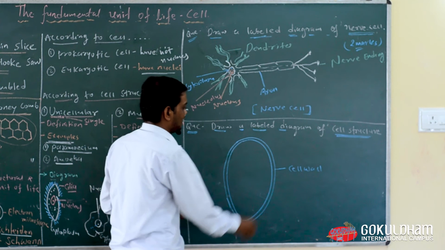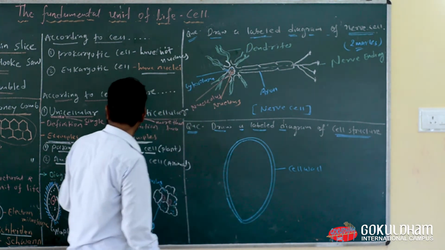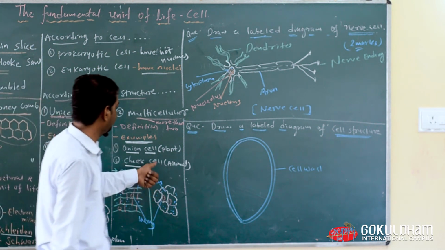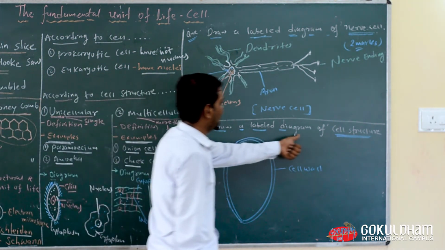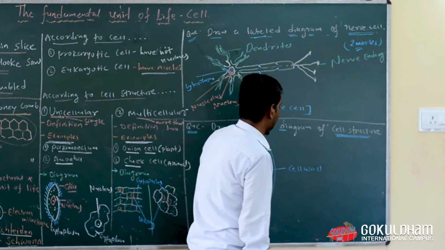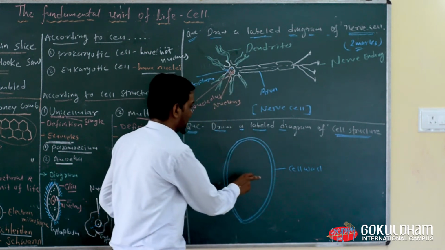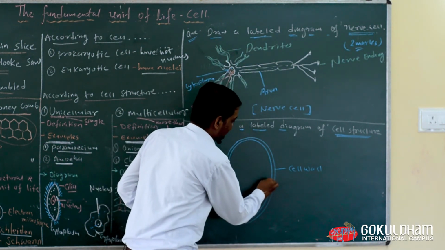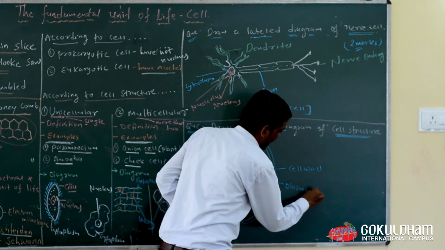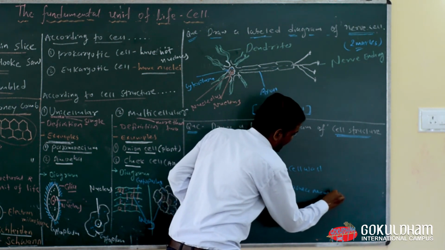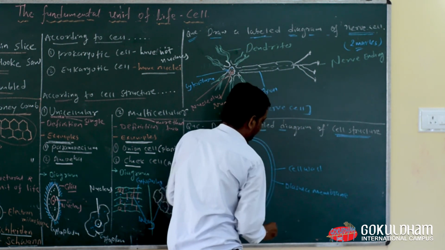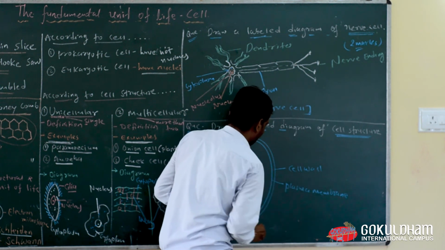Generally cell wall is present in plant cell; we cannot observe it in animal cell. But our question is general cell structure, so that is the reason we write cell wall here. This one is known as plasma membrane.